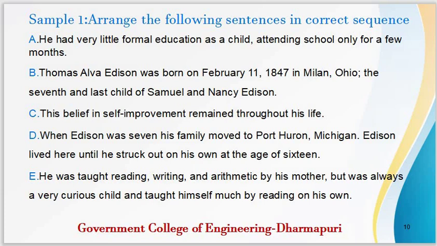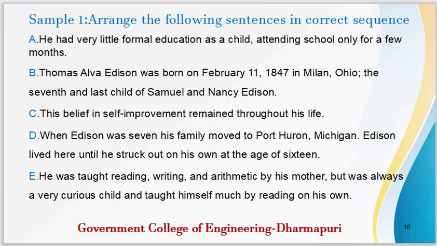When Edison was 7, his family moved to Port Huron, Michigan. Edison lived here until he struck out on his own at the age of 16. This sentence also begins with when, which means you are dealing with the details that have been discussed already in the previous lines. Let us go to the last one. He was taught reading, writing and arithmetic by his mother, but was always a very curious child and taught himself much by reading on his own.